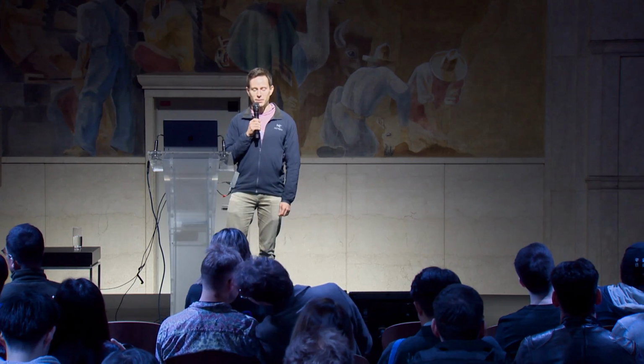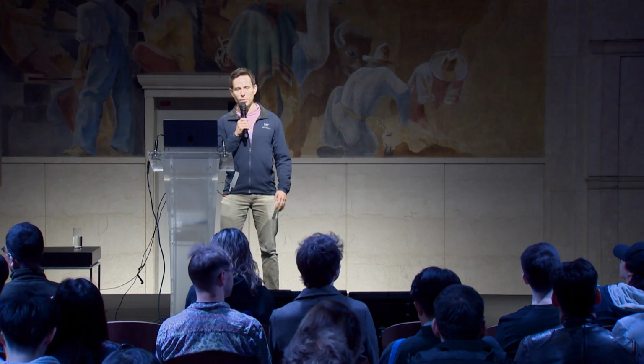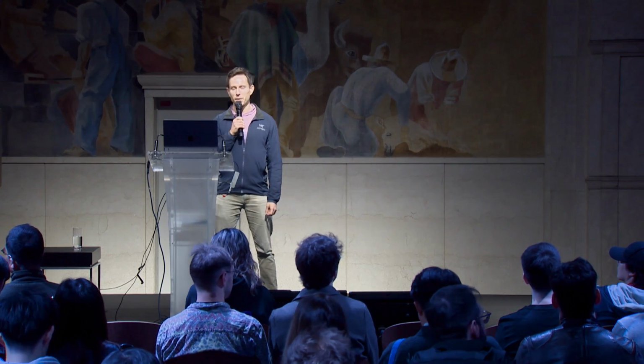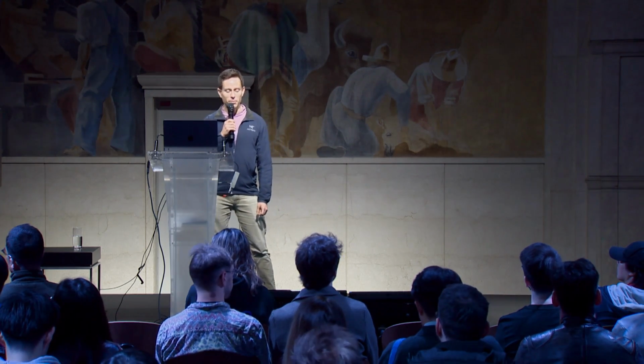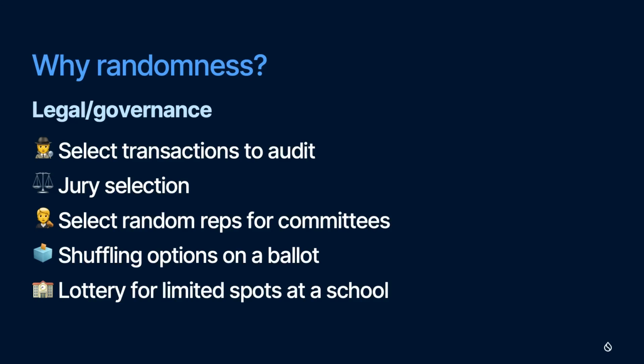Another way you can use randomness is to take a sample, like a random subset of a larger group. There's a lot of use cases for random sampling, and one domain that comes to mind is governance. For example, perhaps you have two opposing sides in a dispute, and they don't trust each other. They could use random sampling to select a jury that then arbitrates their case.